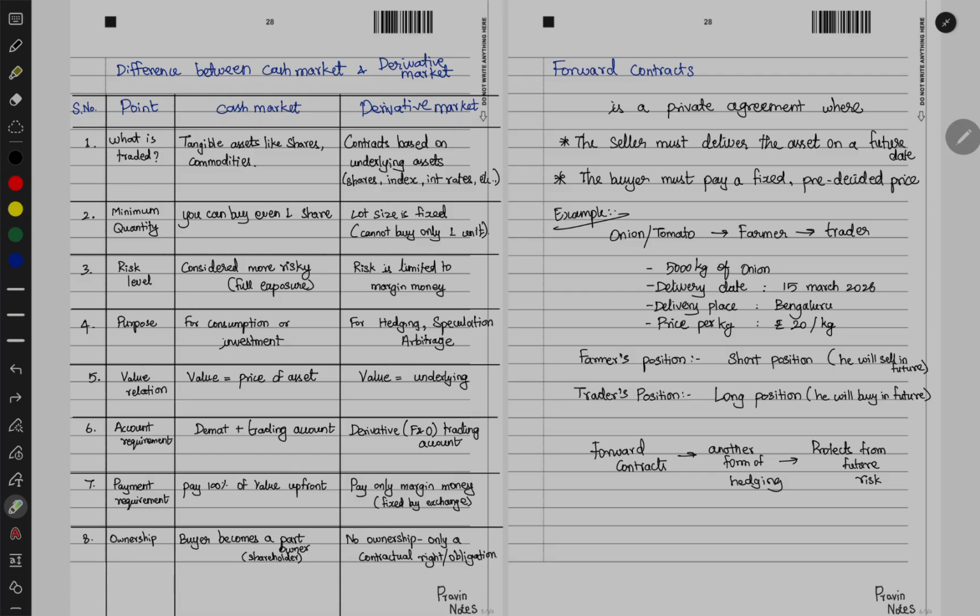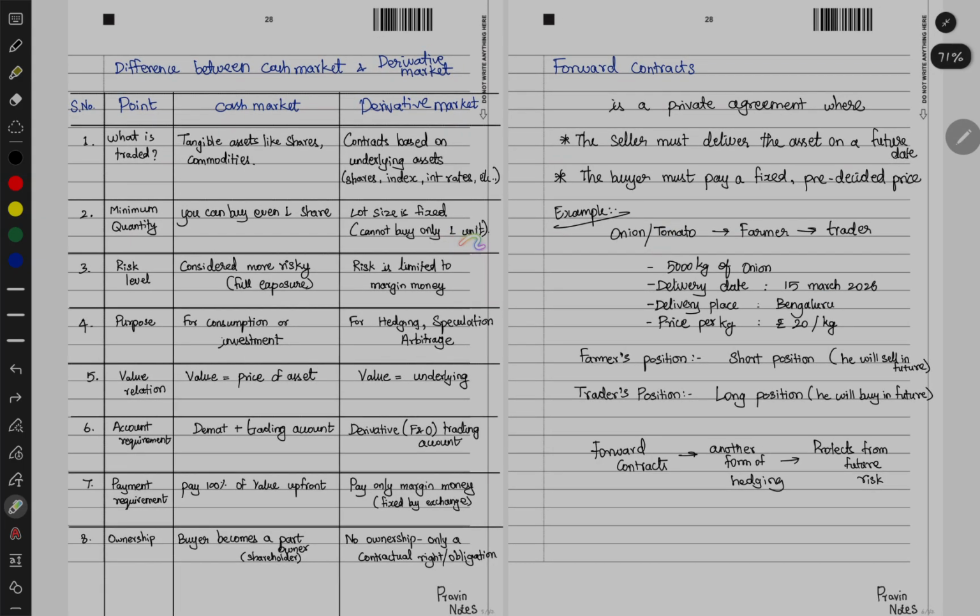For example, if you are buying a Reliance derivative, let's say a forward contract or futures contract. Now, minimum you have to buy one. So minimum a lot will be equals to 1300 shares. So lot size will be fixed in case of derivative market, and in case of cash market there will be nothing. You can buy even one share.